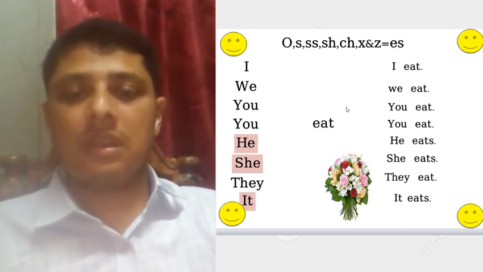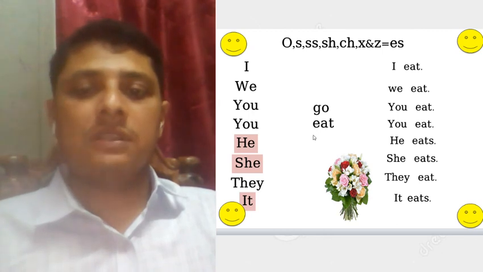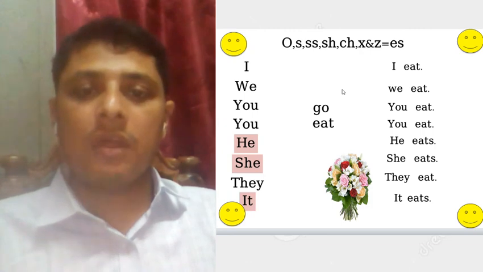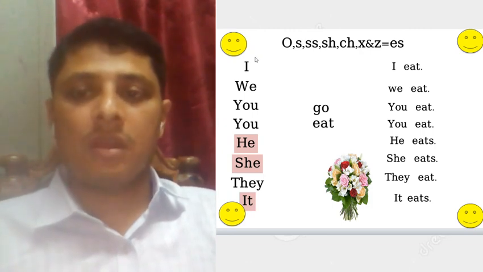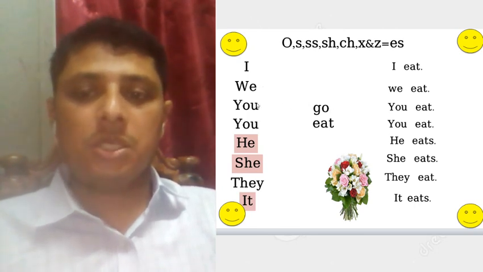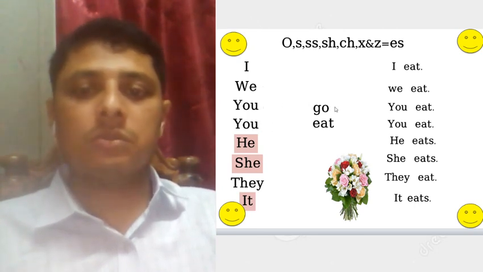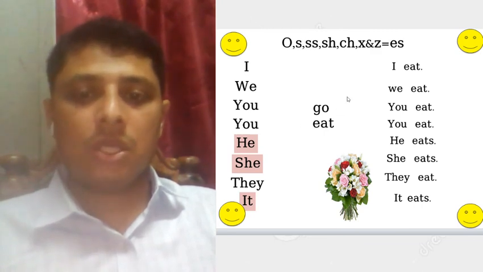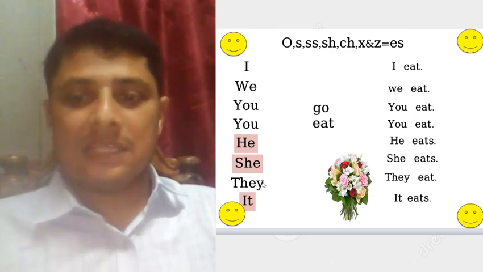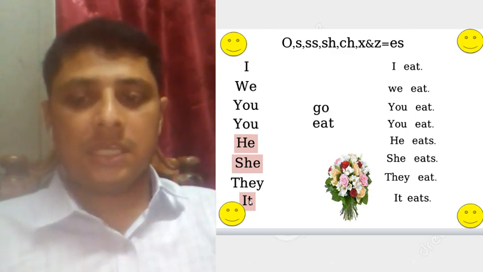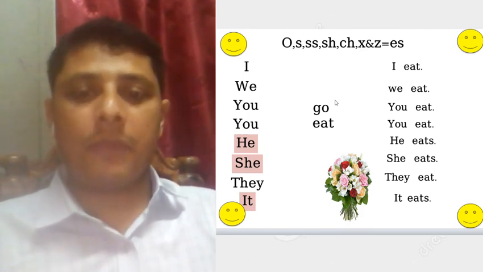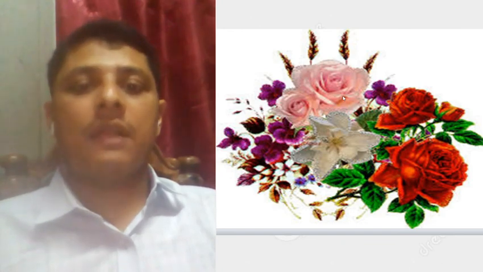So dear students, let's try another verb word, that is go. So what will be your answer? Just follow me and repeat with me. I go, we go, you go, you go, he goes, she goes, they go, it goes. Dear students, I think you all catch it, practice it at home, and thanks for watching.